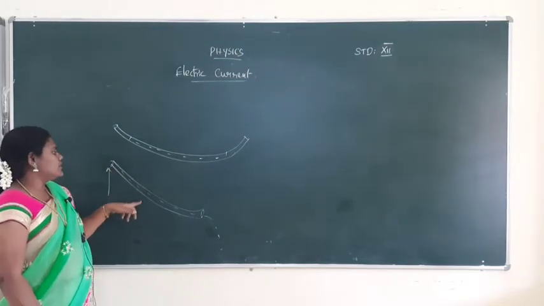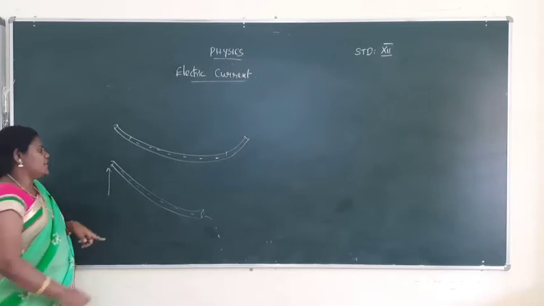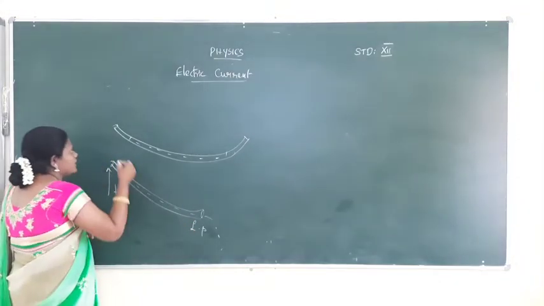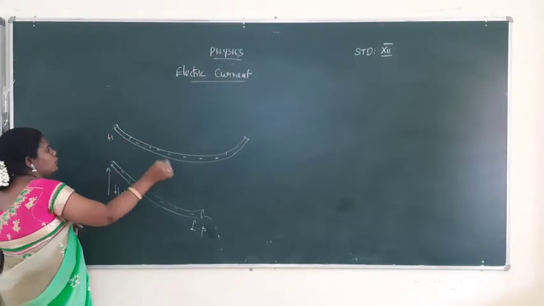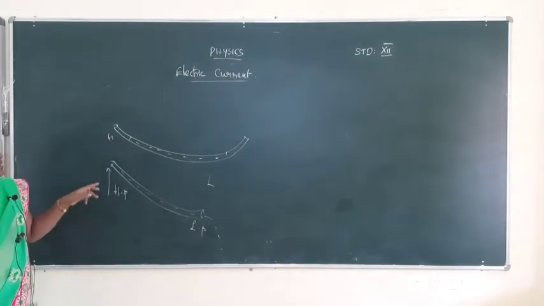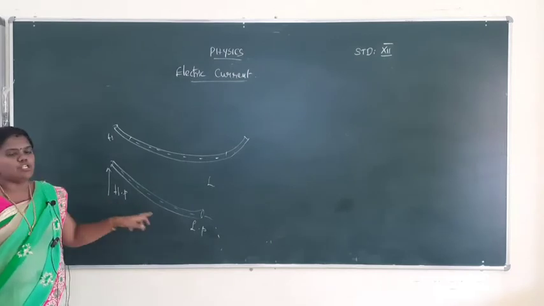That is called current. So current will always flow from higher potential to lower potential. Water will flow from high to low. In the same way, the current will flow from higher potential to lower potential.